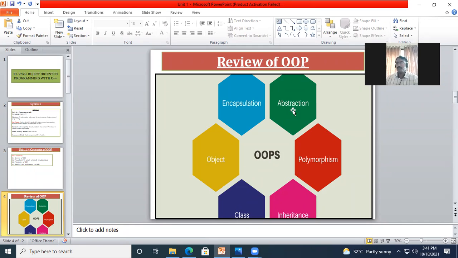So can you tell me what you understand by the word abstraction? Anyone? Anything in your mind? Don't worry about right or wrong, we will discuss it.